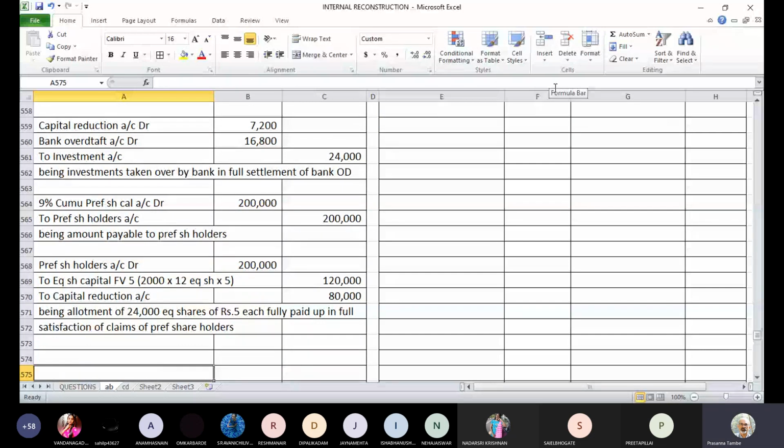Being allotment of 24,000 equity shares of rupees 5 each fully paid up in full satisfaction of claims of preference shareholders.